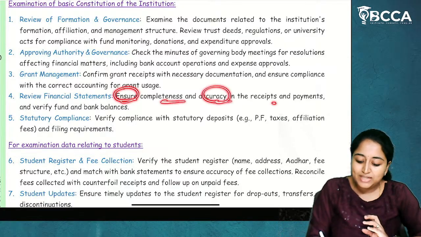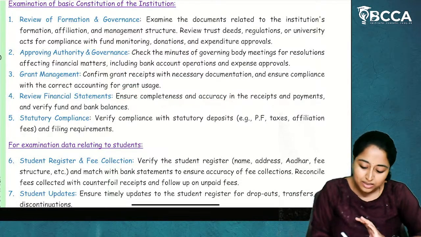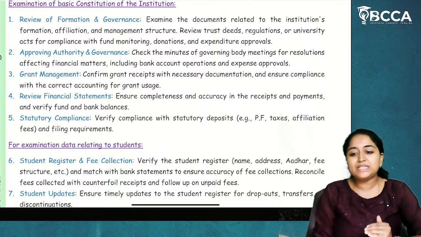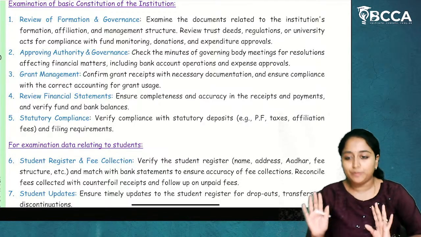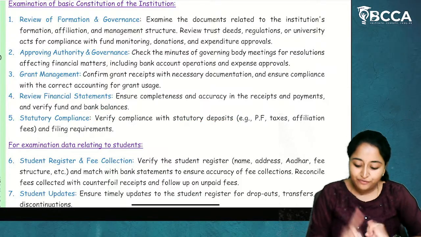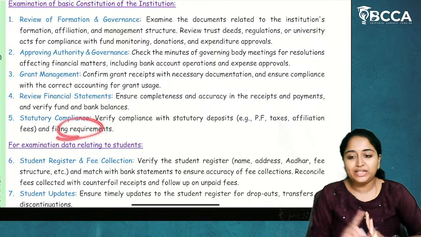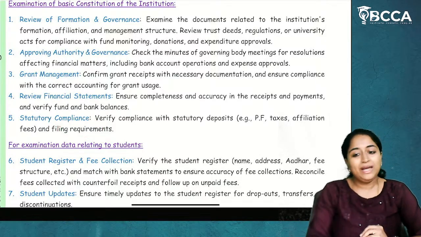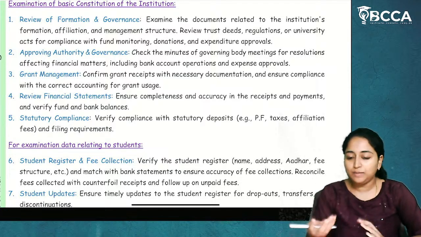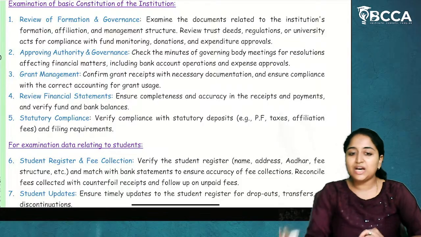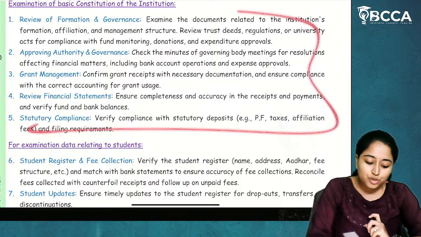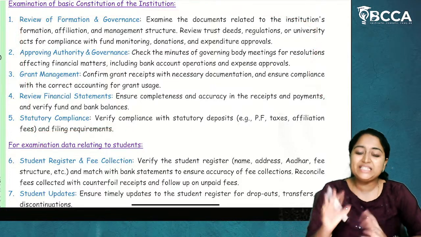Ensure completeness and accuracy in the receipts and payments, and verify the fund and bank balance. How receipts are being made, how many payments are being made, and what the bank balance is. Reconciliation should be done. And then verify compliance with statutory deposits like PF, taxes, affiliation fees, and filing requirements. So for the employees and teachers who are there, whether PF payments are being made on an agreement basis, PF norms, taxes, how they are being paid, and regarding the affiliation fees. All these are to be analyzed or examined for the institution.